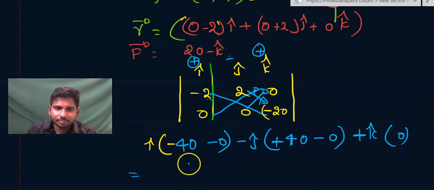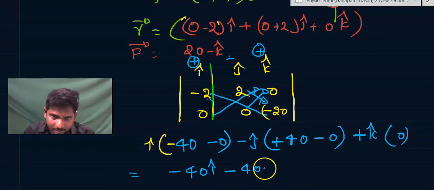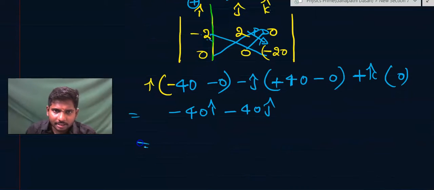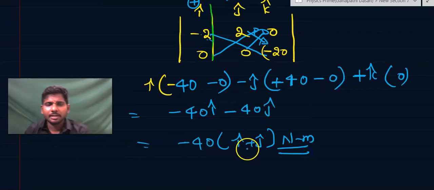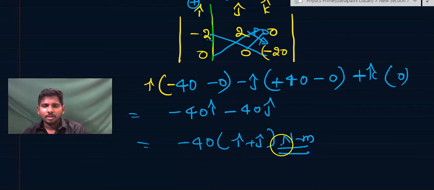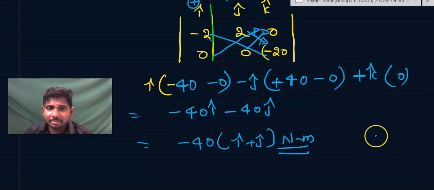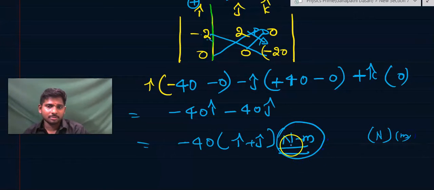So the answer will be minus 40 i cap minus 40 j cap, which you can write as minus 40 into i cap plus j cap, in newton meter. The unit will be newton meter. Force into displacement is newton into meter, but don't write joule, because energy also has the same dimensions. Though they may look dimensionally equal, their units are different. Try to write in newton meter.